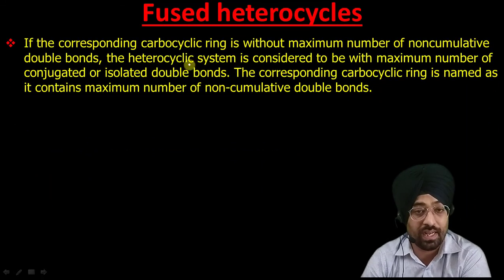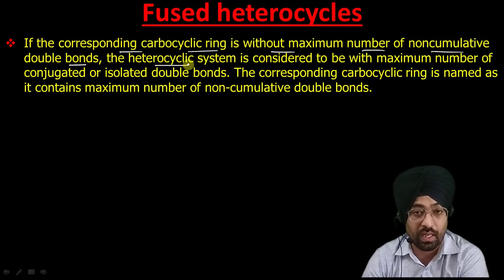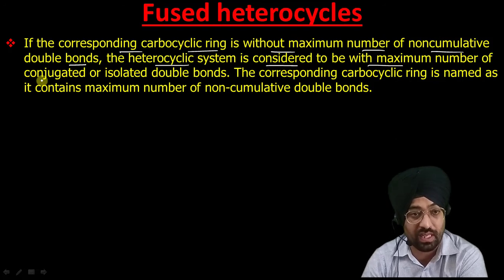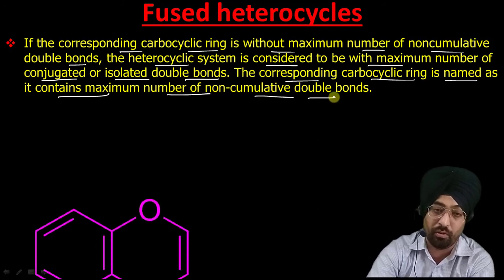The second rule says that if the corresponding carbocyclic ring is without the maximum number of non-cumulative double bonds, the heterocyclic system is considered to be with the maximum number. We have to consider it to be with the maximum number of conjugated or isolated double bonds, and the corresponding carbocyclic ring is named as if it contains the maximum number of non-cumulative double bonds, like this.